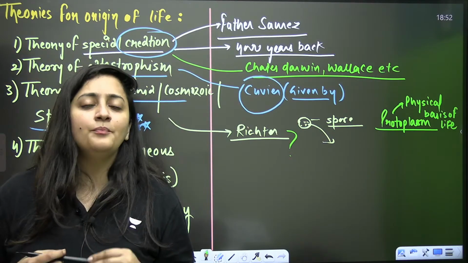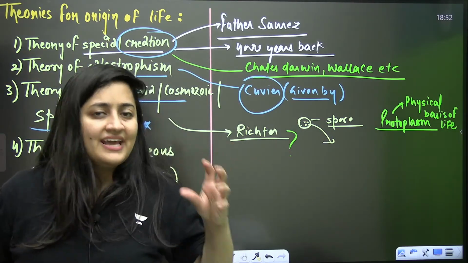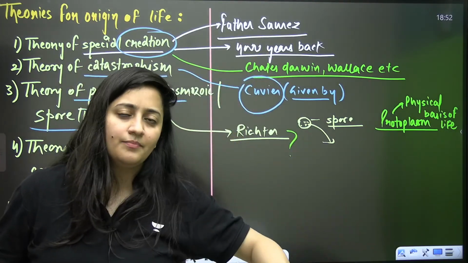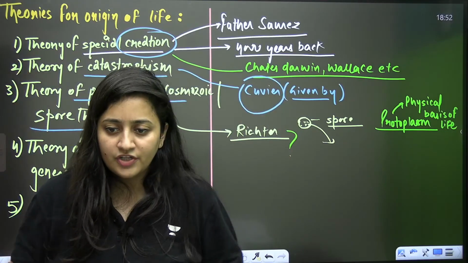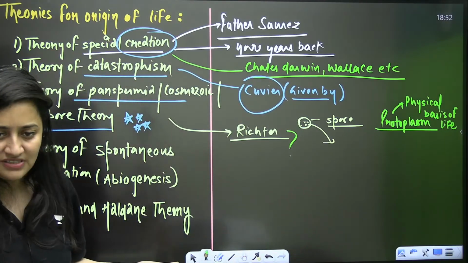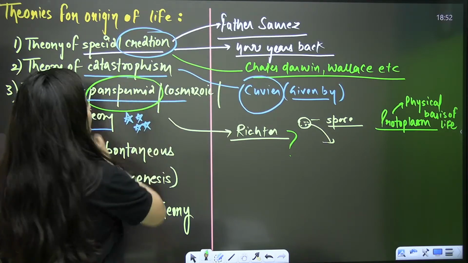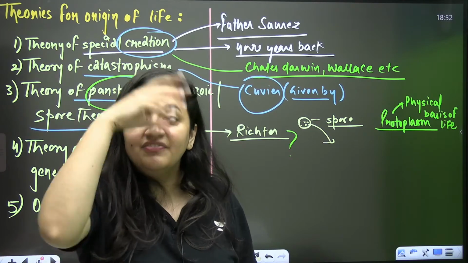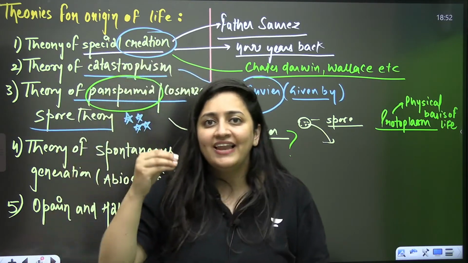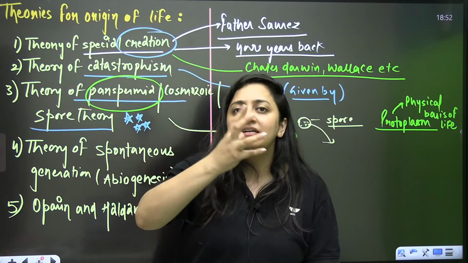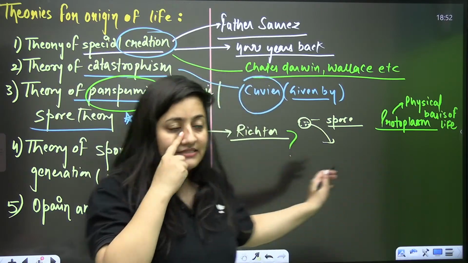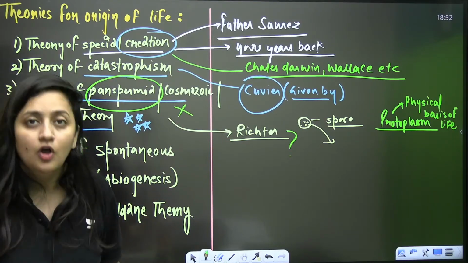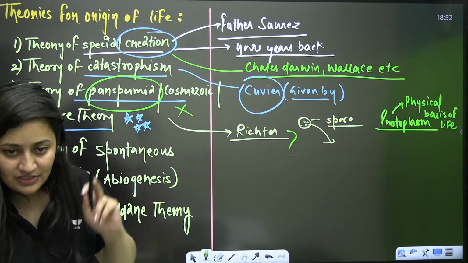Of course not. It is not possible for something like that to travel so many years, come to that planet and then originate into something. No, it is not possible. Panspermia literally means that life is present everywhere, and the transfer of life from one planet to another is basically the cosmozoic theory. So as I said, some astronauts still believe it, but it is not possible at all. Is that clear?